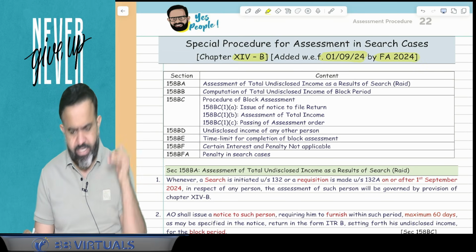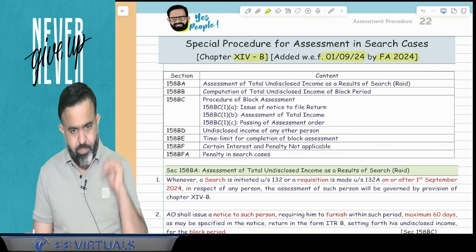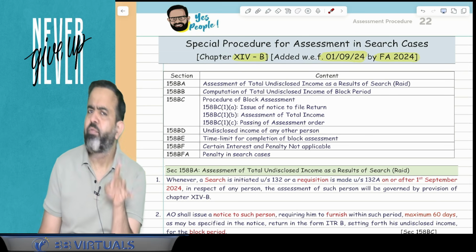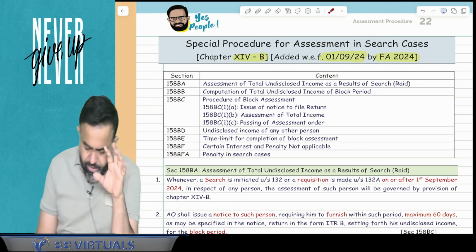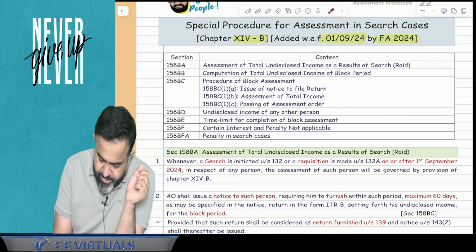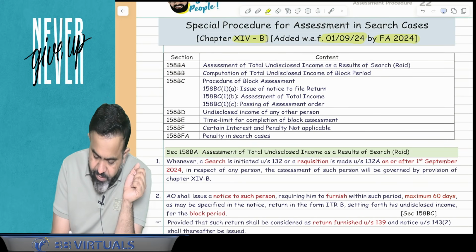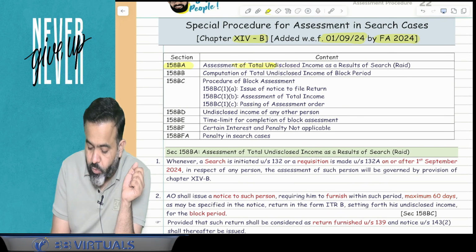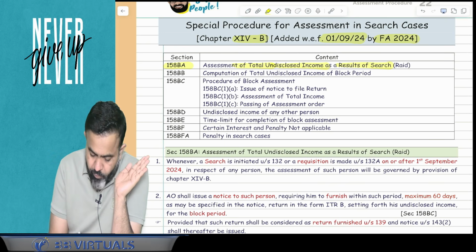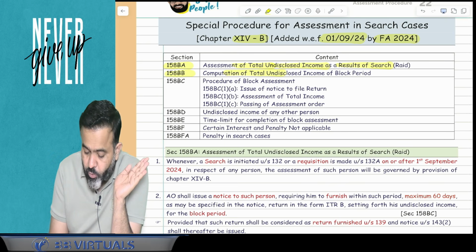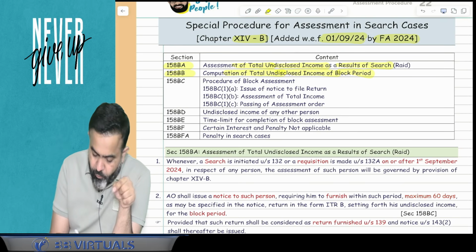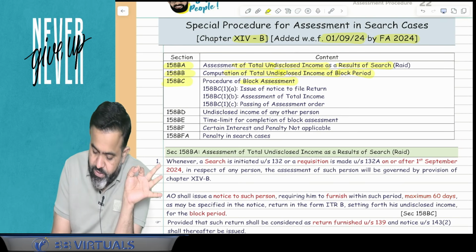So last year they added this particular chapter in the income tax law, and there are lots of amendments from this year. Under this particular provision, we will discuss the various sections. One is section 158BA, which is related to assessment of total undisclosed income as a result of search, how assessment will be done. 158BB is the computation of total undisclosed income of the block period, how we will compute the total undisclosed income. 158BC is basically your procedure for block assessment.